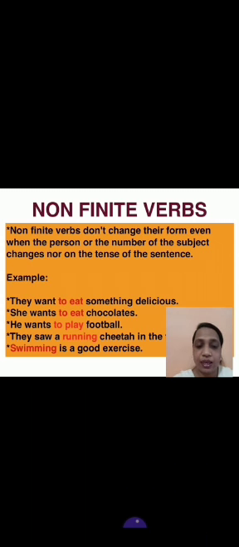Here the verb itself plays the role of a noun or object. Such verbs which themselves play the role of a noun, subject, verb or adjective are called non-finite verbs.